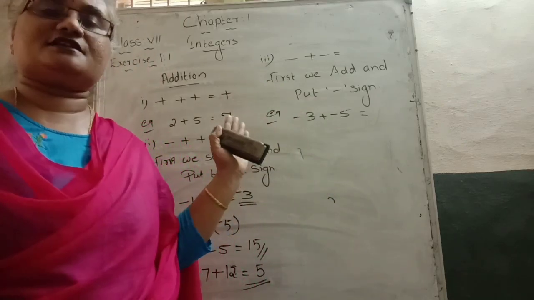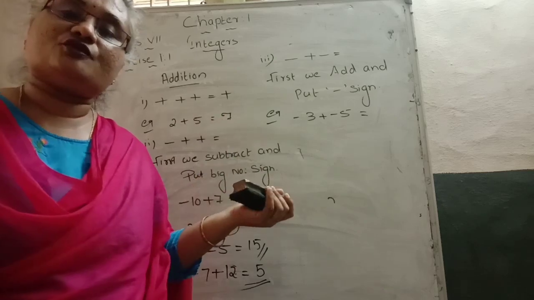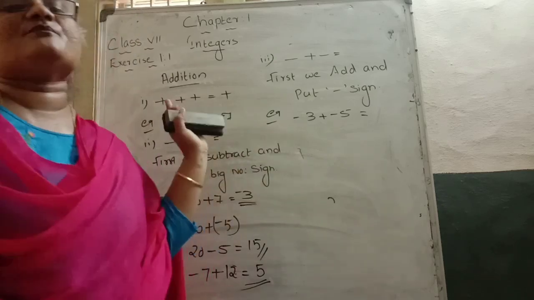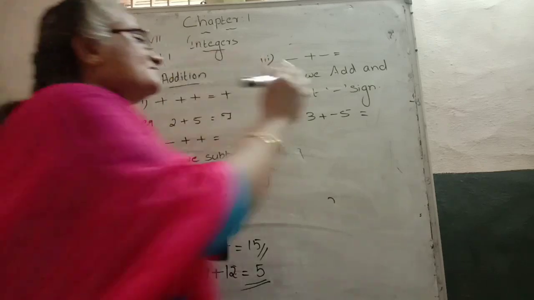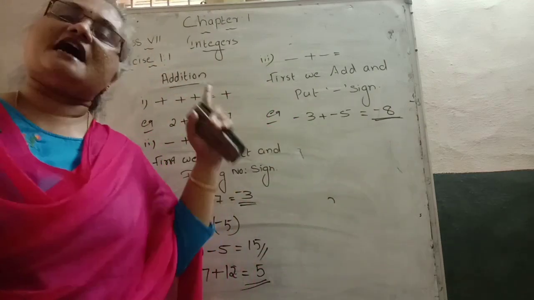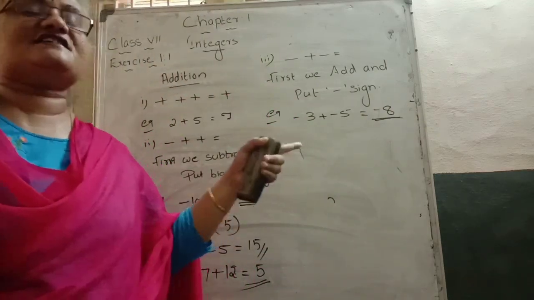So they have the same sign. First we add the numbers and put the same minus sign. So 5 plus 3 comes to be how much? 8, and the sign there is a minus sign. That's why in the answer place also you keep a minus sign.